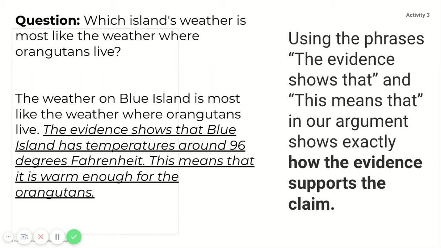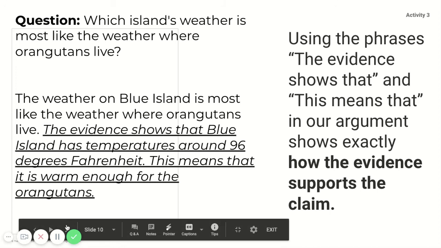Using the phrase, the evidence shows that, and this means that in our argument can show exactly how the evidence supports the claim. Notice the sentence that's underlined is the sentence I added. The evidence shows that Blue Island has temperatures around 96 degrees Fahrenheit. This means that it is warm enough for the orangutans.